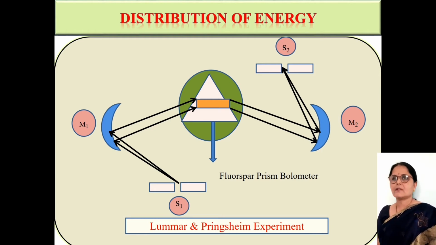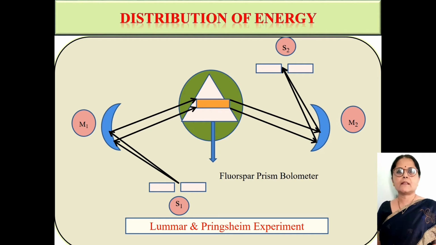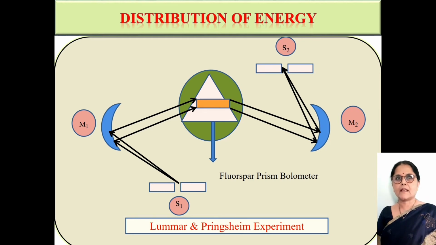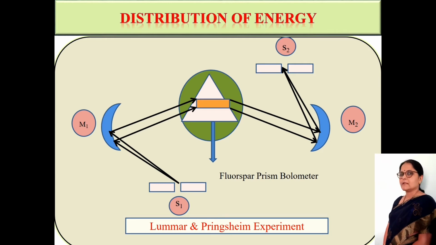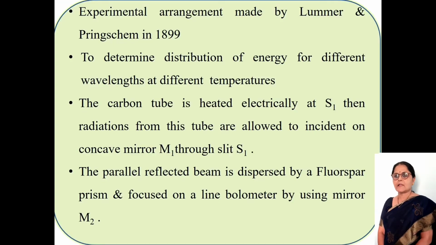The turntable is slowly rotated so that the different parts of the radiation spectrum successively fall on the bolometer, and the corresponding deflections in the galvanometer are recorded. The intensity of each line is proportional to the deflection in the galvanometer. Then the curve is drawn between the intensity and the wavelength lambda.